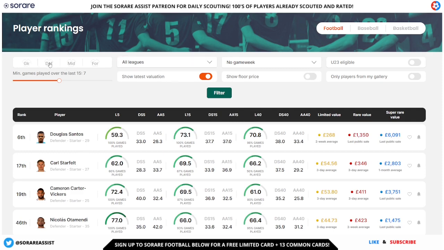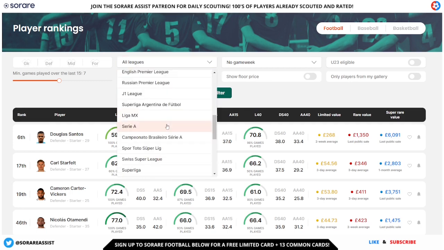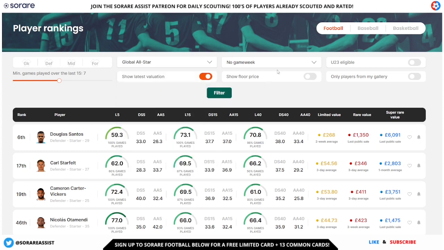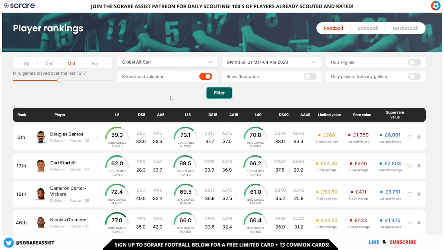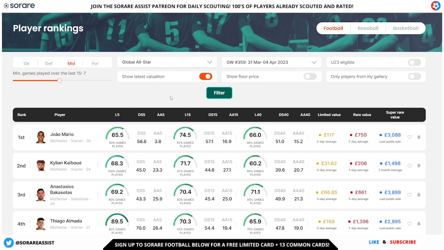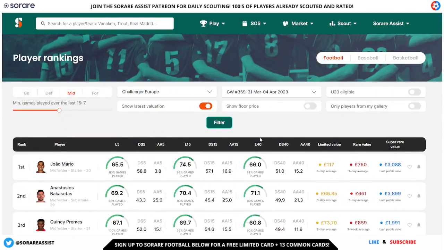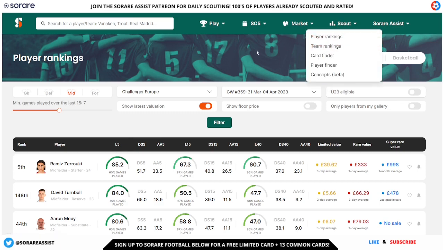Another thing you can do is filter it by defenders, midfielders, goalkeepers or forwards. You can also filter it to a specific league if you wanted to, guys. Or if you were looking for a particular player in the upcoming game week, say you need a midfielder, you can have a look at midfielders and scout only for those players that are playing in the upcoming game week in that midfield position for a chosen competition. So say for Champions Europe, this is going to give you a list of all the Champions Europe players who have got a fixture this week. And again, you can order it by the different filters to scout out that player. So that's a fantastic tool there, guys, on the player rankings tool.